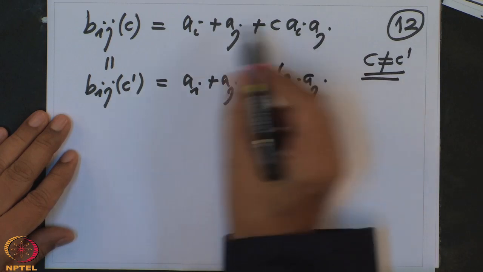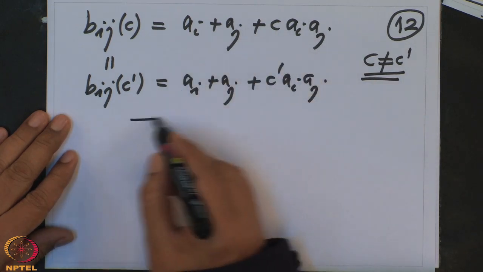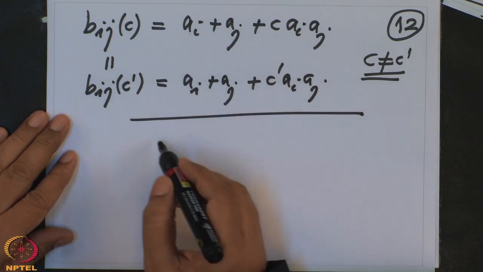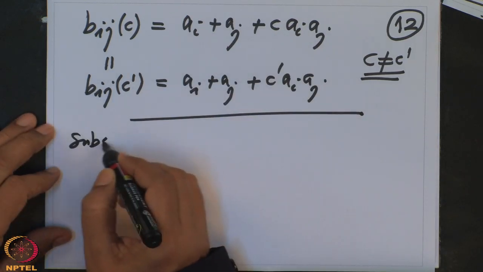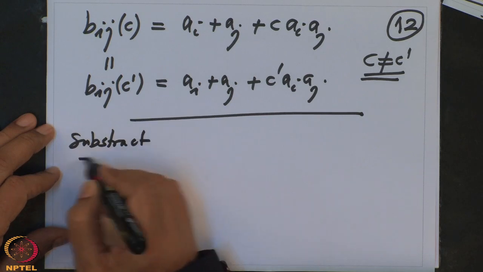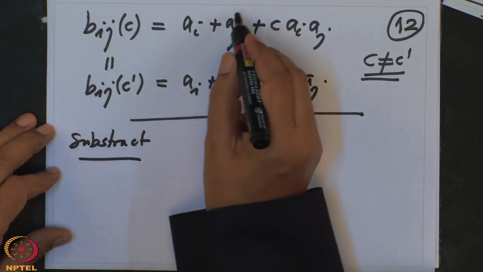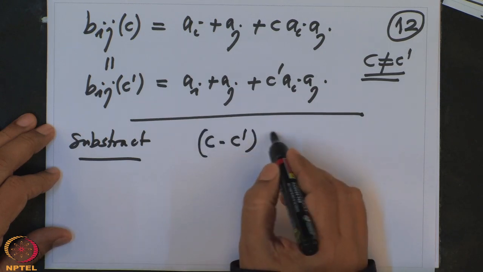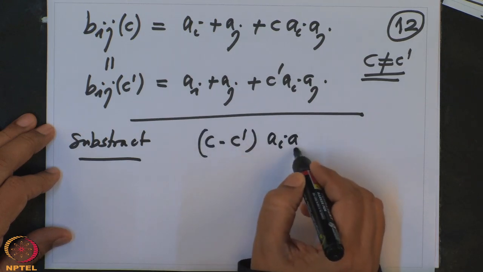Now subtract these equations. If you subtract, this will go away. So when we subtract, a_i will disappear, a_j will disappear, and (c minus c prime) will multiply a_i a_j.